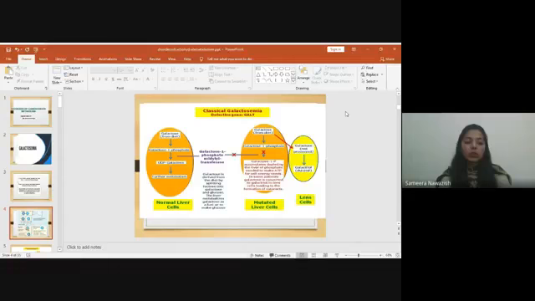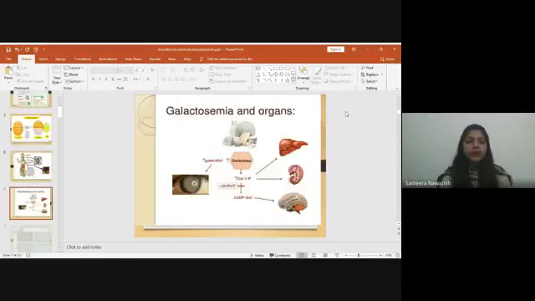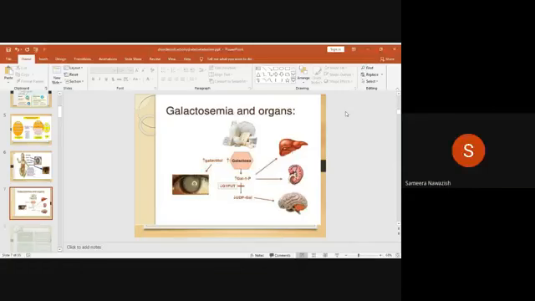Galactose-free milk is also very common and can easily be given to a child who is suffering with galactosemia. The symptoms are very common, and it affects different parts of the body, as galactose-containing milk gets deposited in the liver, causing hepatomegaly, leading to renal failure and brain damage, and in the eyes, causing cataract, which is also known as oil drop cataract.